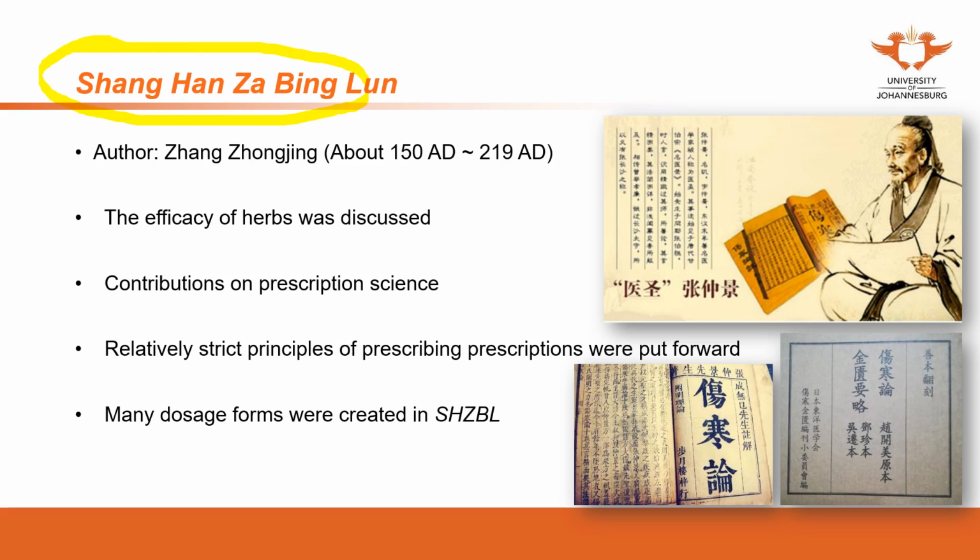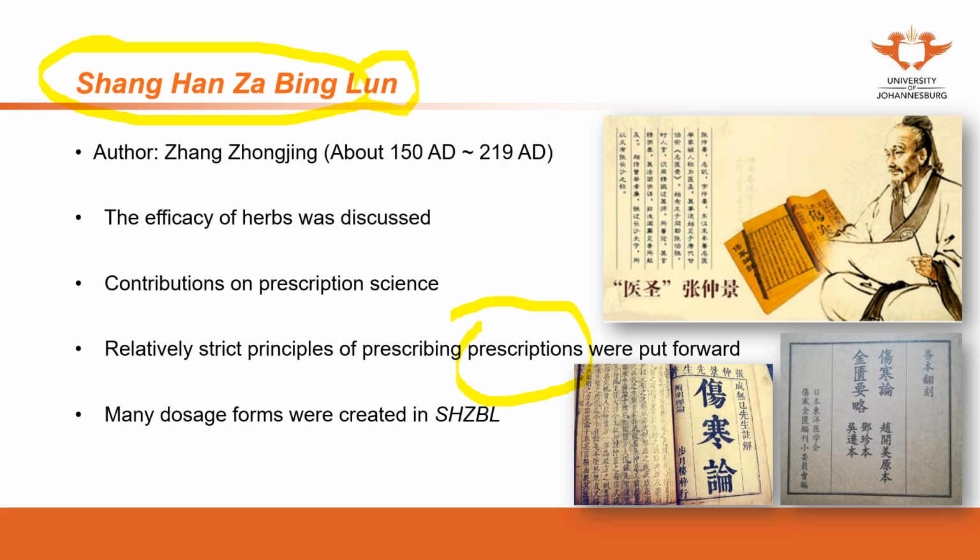So the formula, the prescriptions that we use to treat COVID-19 was actually from 1,800 years ago in Shanghan Zabinglun. This book, why it became very important until today, is because this was the first book that combined the theory and clinical applications. For example, for the classics we have introduced 黄帝内经, 神农本草经, and the Nanjing.